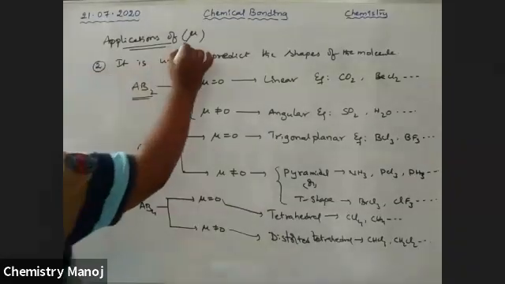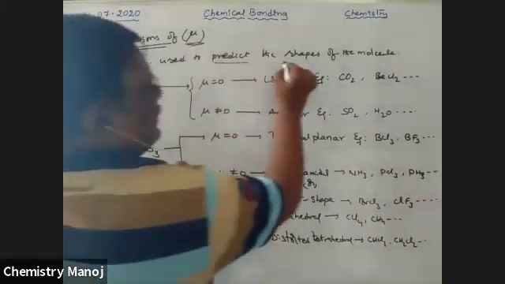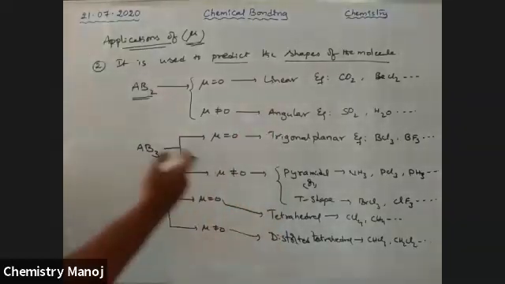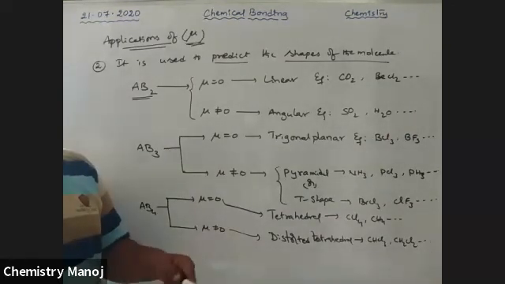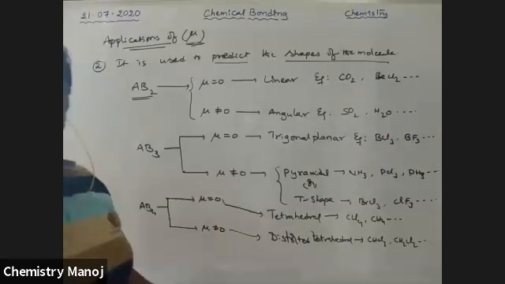That means dipole moment is also useful to predict the shapes of molecules. So this is the way, for AB4, AB2, AB3 like this. These are some applications. There are already some more applications. I will continue tomorrow.